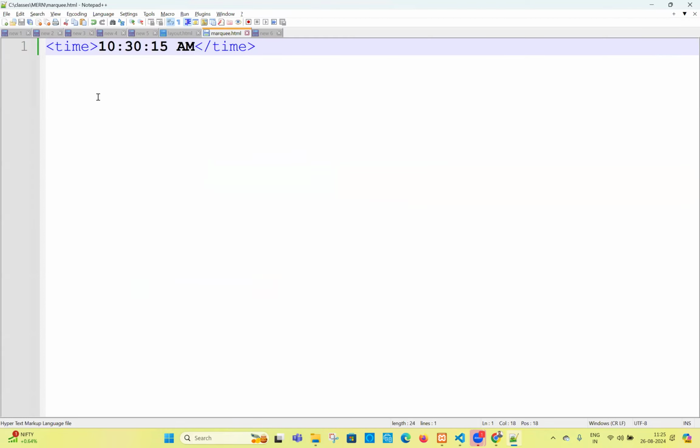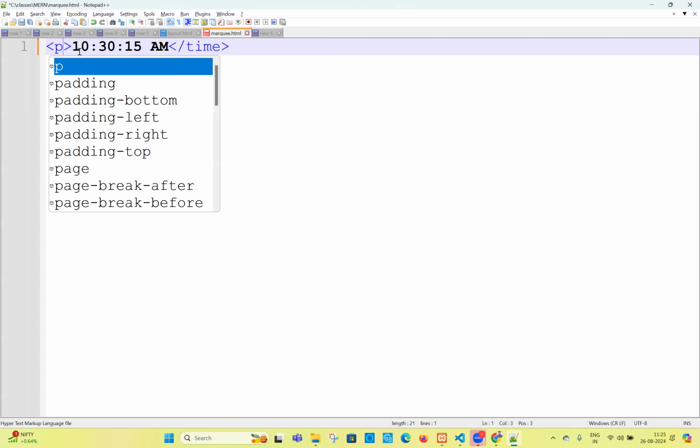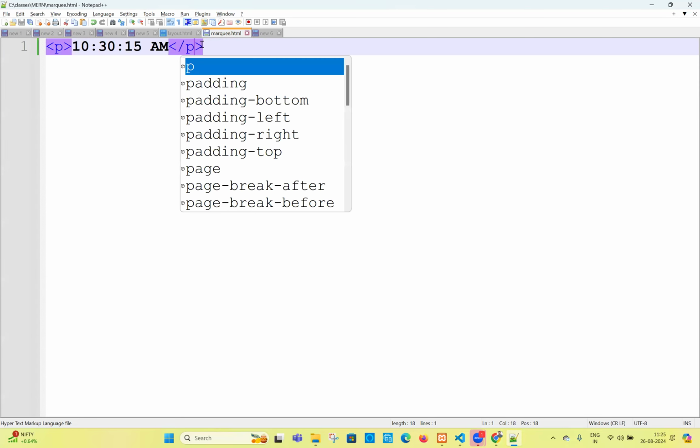Even if you take the paragraph tag also, maybe. Take the paragraph tag. Will you see any difference here? Will you see any difference? No difference. There is no difference. I refreshed it. There is no difference.